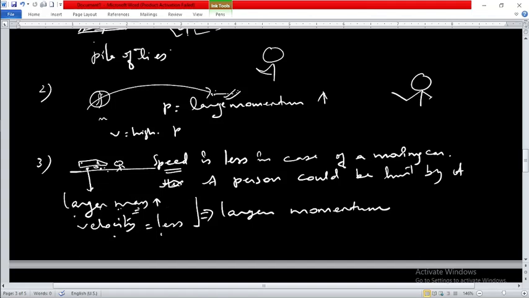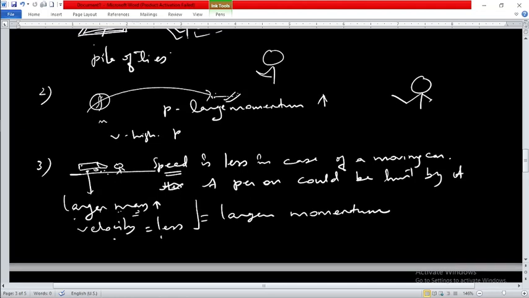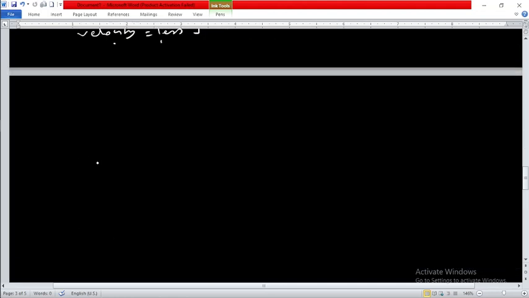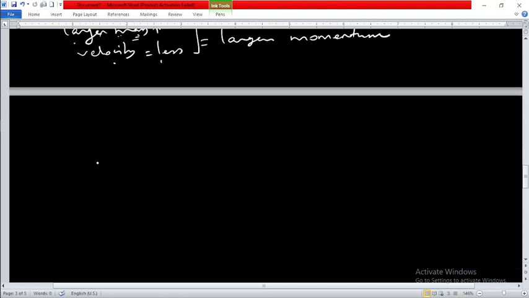Okay. Similarly, if we take the opposite part of this, let's try to understand the opposite of this. I'm going to consider it as the next example. Simply suppose there are vehicles which are running with higher speeds.